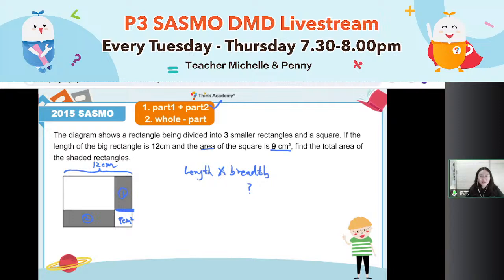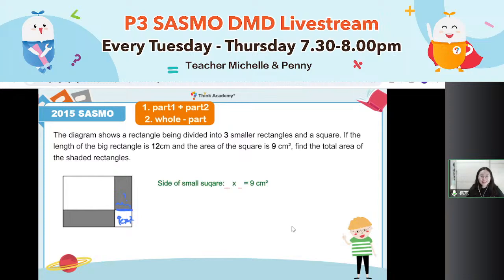Okay, so how do I know the length? How do I know the breadth? We will find that the small little square, this part, is a 9 centimeter square. Can I find out the side of it? How long is this side? Do you know?